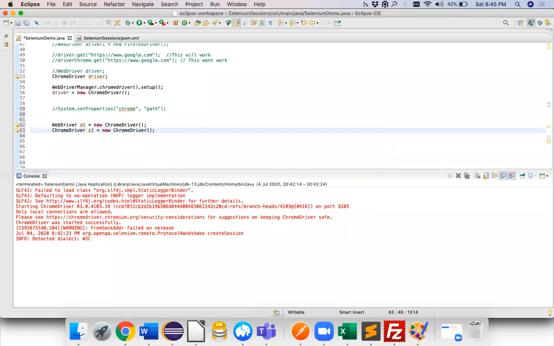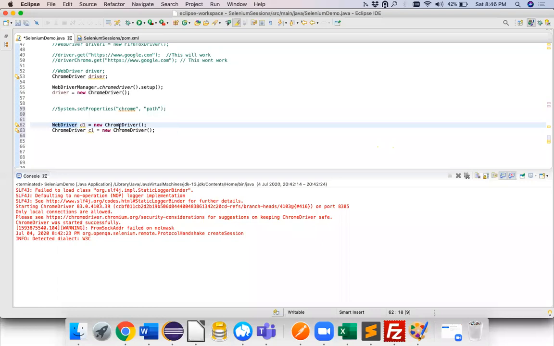Both will work, guys. But the reason is, if we are using the first line, WebDriver D1 is equal to new Chrome driver, and you are executing all your test cases on Chrome driver, and tomorrow if you want to switch from Chrome to Firefox, what we have to do is, we just have to simply change the right-hand side class which is implementing this particular WebDriver interface.